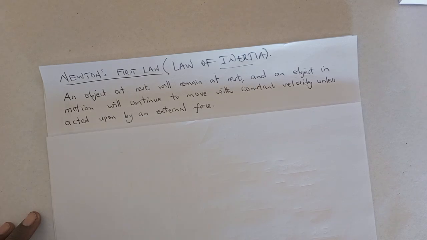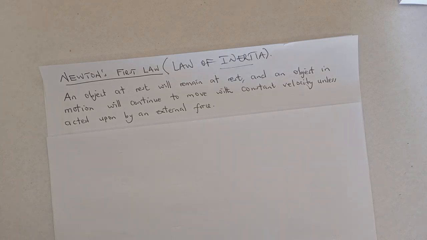Now, what you need to also understand is that the bigger the mass of a body, the bigger the inertia, okay? While the smaller the mass of a body, the smaller the inertia. And that is why when you are a person who is physically big, who is fat, you will find that it will take time for you to run in a zigzag manner.